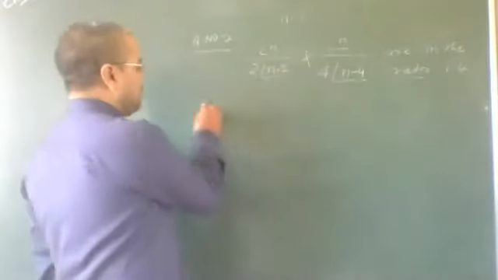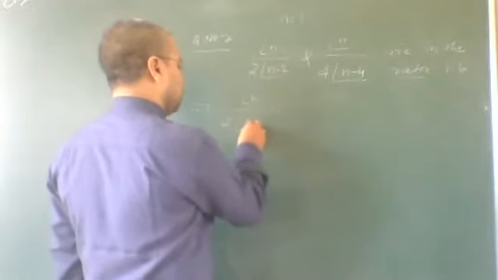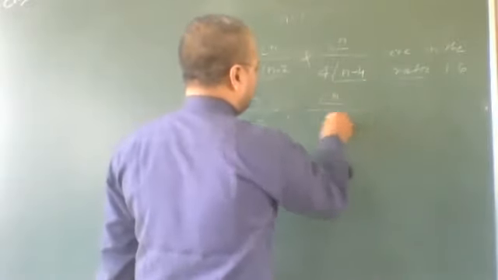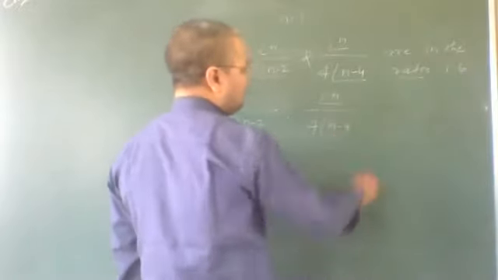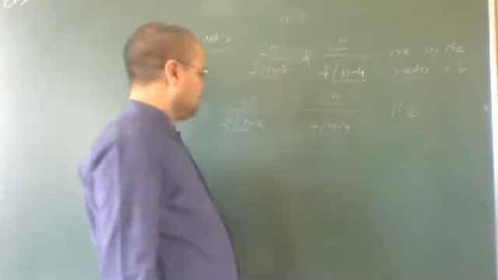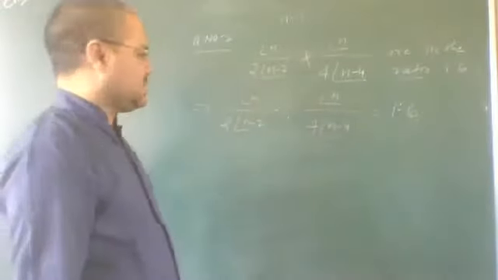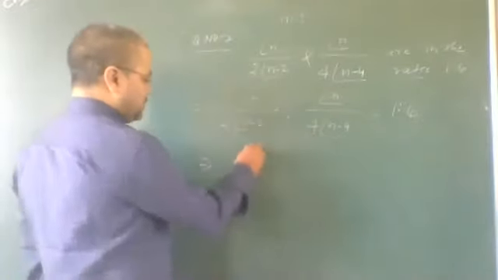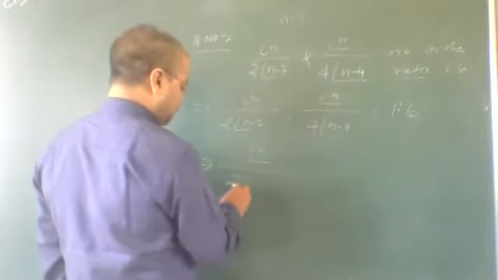Getting? Here we can write factorial n upon 2 into factorial n minus 2 is to factorial n upon 4 into factorial n minus 4 equal to 1:6. Now change it in fraction form.